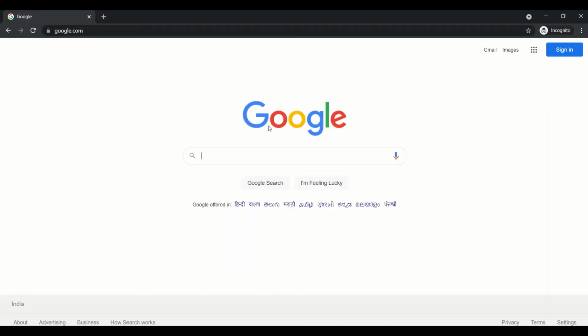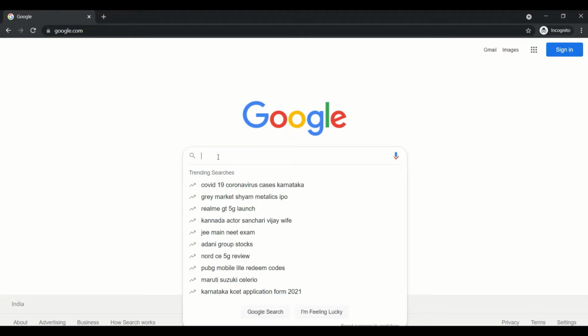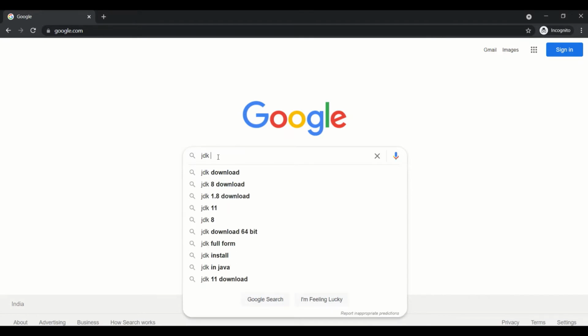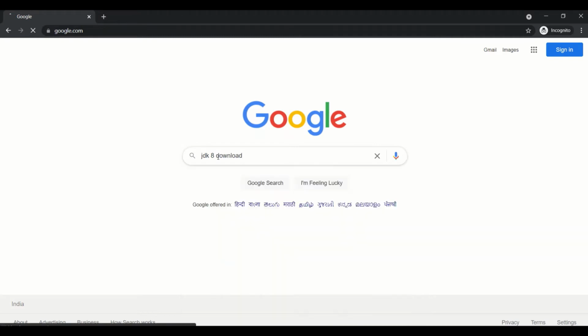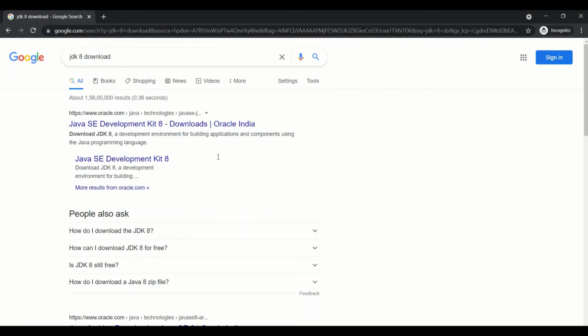If you do not have Java installed in your machine, go ahead and download it from oracle.com and that's for free. Type google.com and search in here JDK, and since it's version 8 of Java, download, follow the first link.